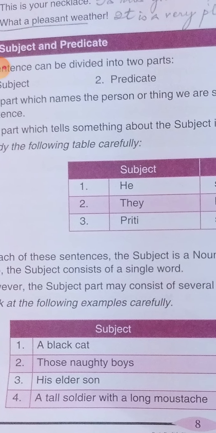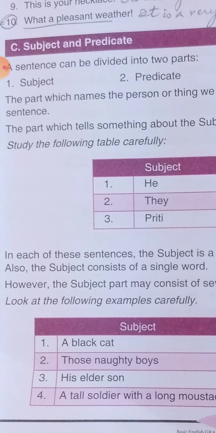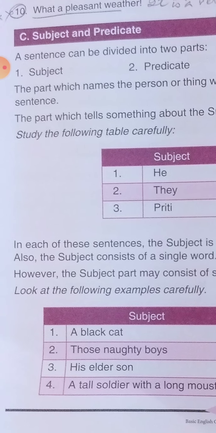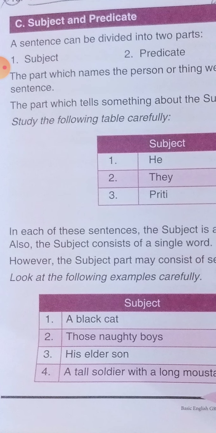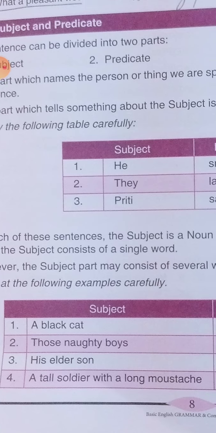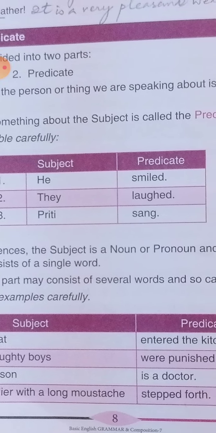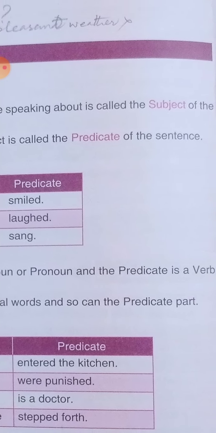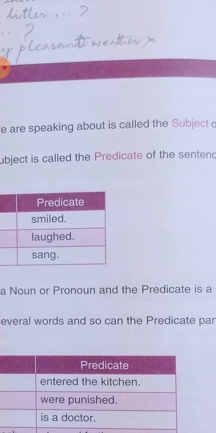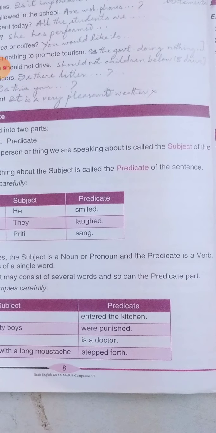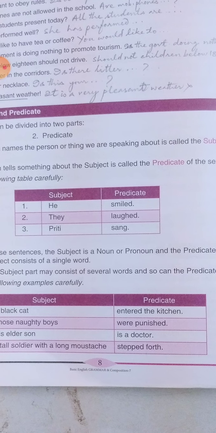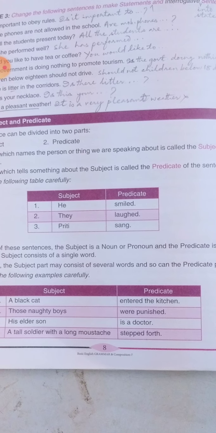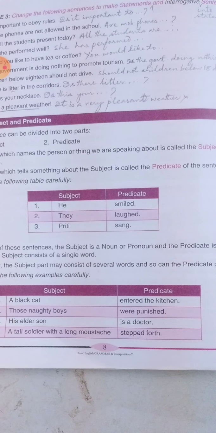A sentence can be divided into two parts. One is the subject part, another is the predicate part. So what does that mean? The part which names the person or thing we are speaking about is called the subject part. In this part some naming part will be there. We may be speaking about somebody or something, so the naming part becomes the subject.